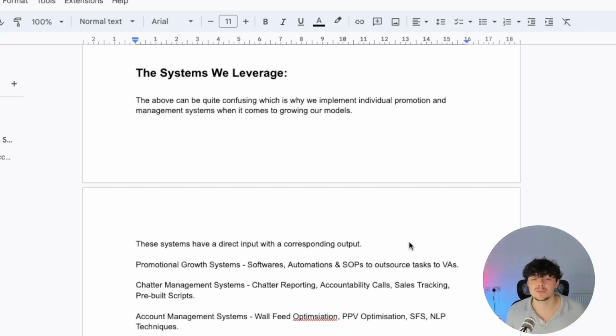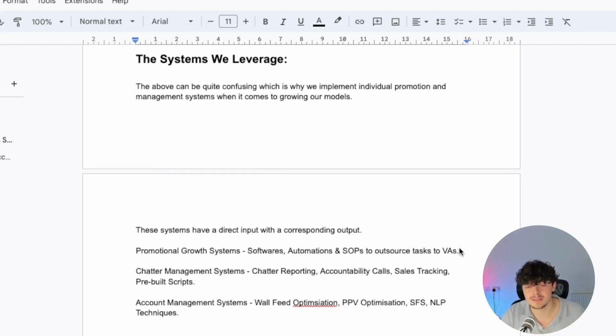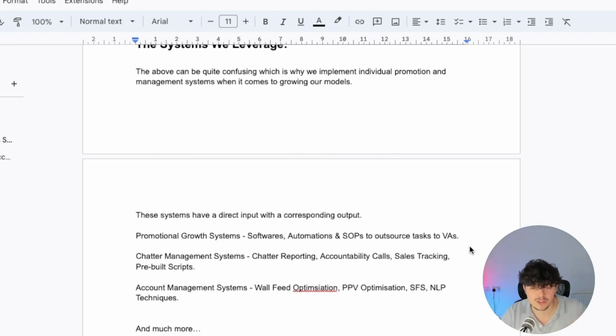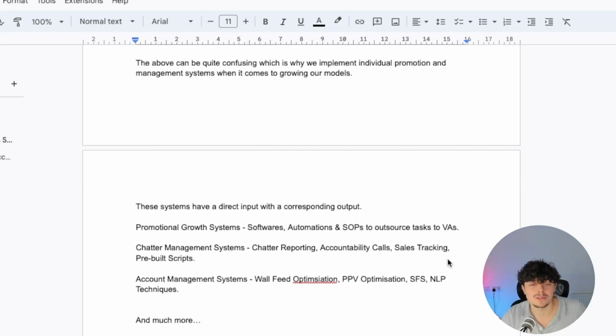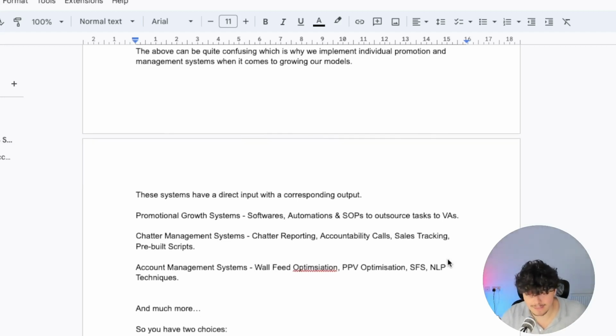And we also have chatter management systems, so chatter reporting, accountability calls, sales tracking, pre-built scripts, chatter onboarding, stuff that allows a chatter to get onboarded in your agency with a lot of ease and make them very efficient and profitable when plug and played into a model's account. We have account management systems, so you need wall feed optimization, pay-per-view optimization, shout out for shout outs, neuro-linguistic programming techniques, and there's much more systems that we implement for our agency.